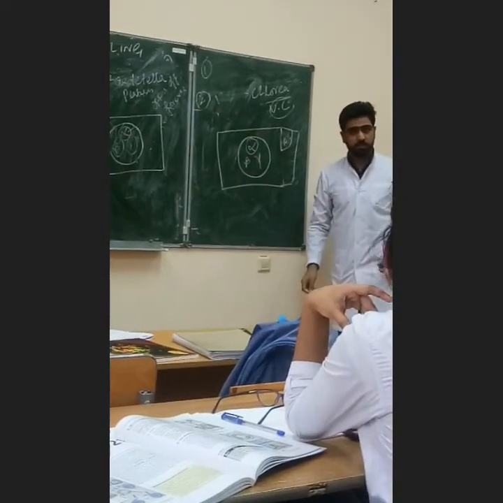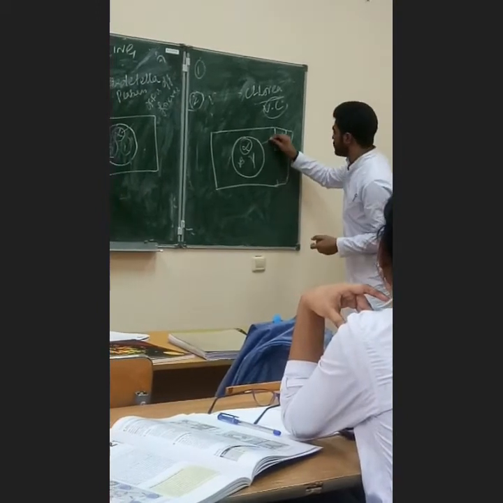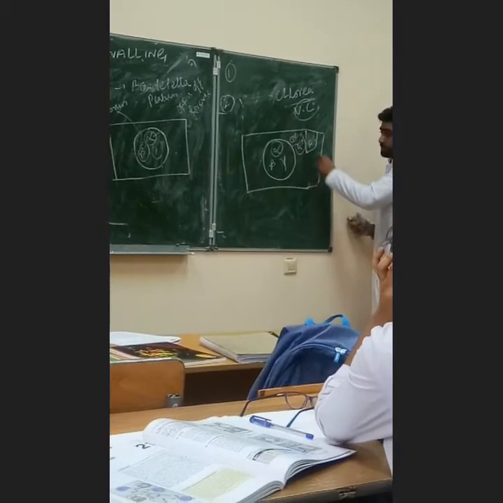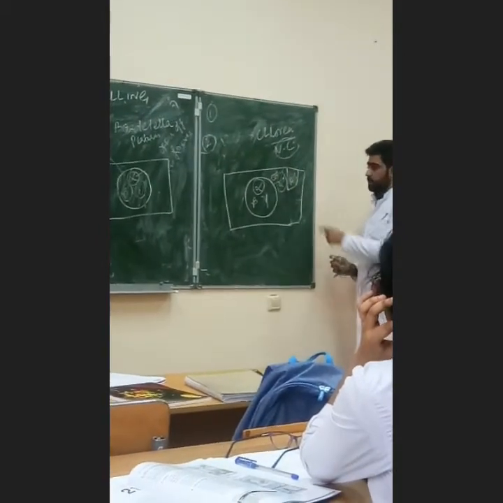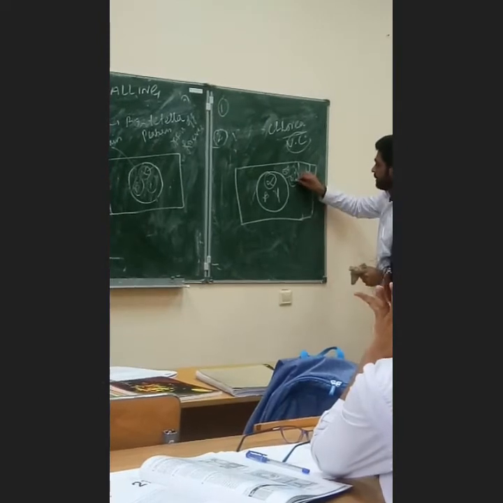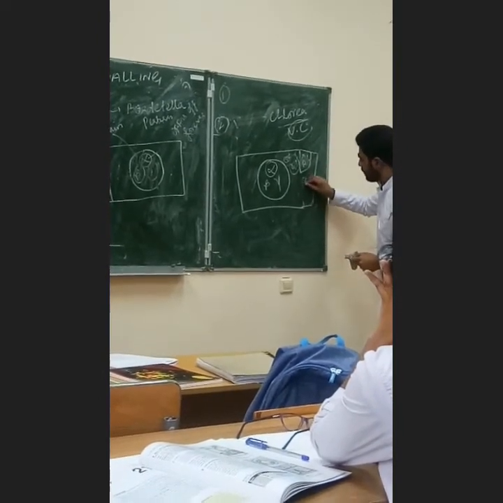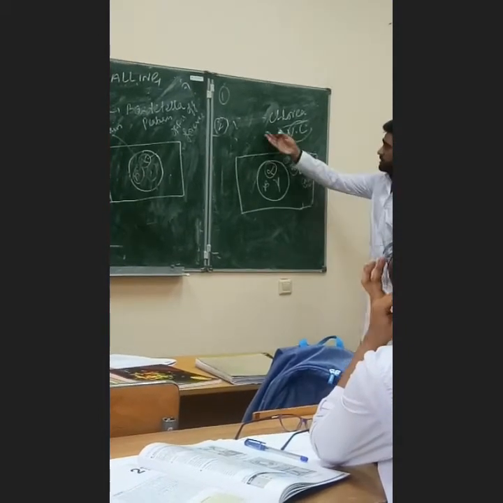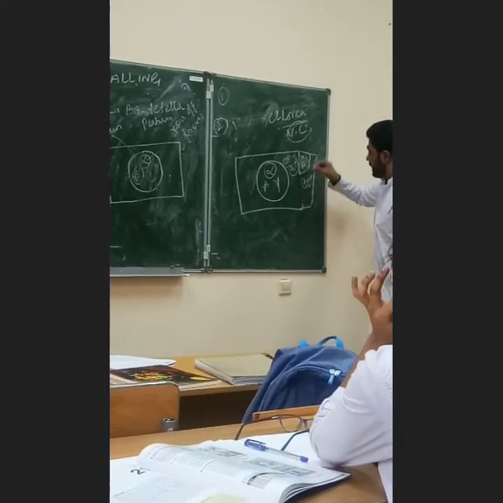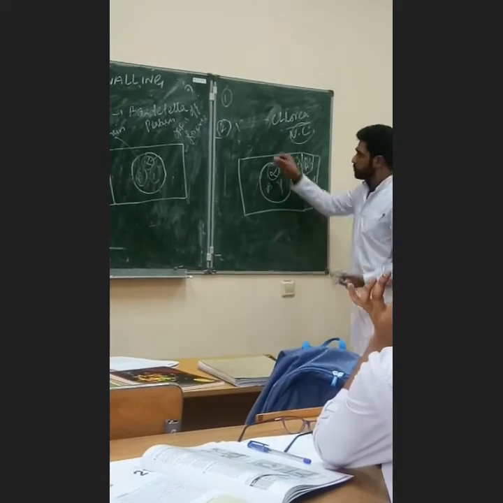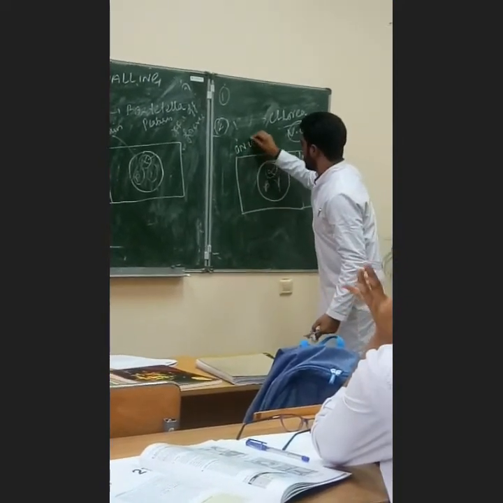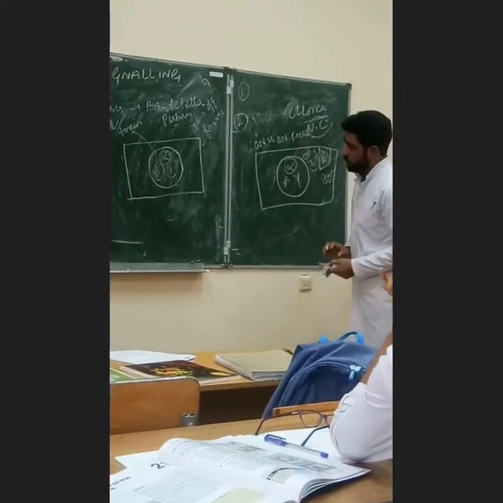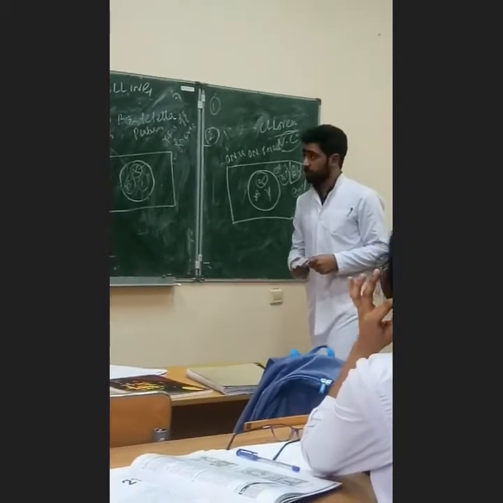Alpha with the energy of GTP, with very high energy, comes to here. Its intrinsic domain can break this GTP, but it cannot break this energy. It will remain always attached, and there is always formation of secondary messenger. When the secondary messenger increases, there will be a disease called cholera, and this remains on forever. So we also call this on is on forever. So these are the two medical cases which we have studied in cell signaling.